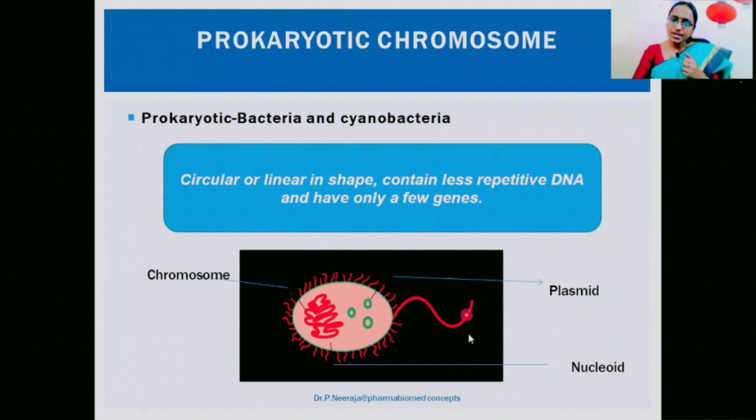eukaryotes. Here you can see the structure of the prokaryotic cell and prokaryotic chromosome, the circular or linear chromosome which is present very discretely. This is the chromosome of the prokaryote, and apart from the chromosome, it also contains some extra DNA which is also circular in nature. This extra DNA is called a plasmid. The plasmid is extrachromosomal, the DNA present in a bacterial cell other than the chromosome. As it does not have the contents of a true nucleus, this nucleus is called a nucleoid. Nucleoid means it is not an original nucleus.